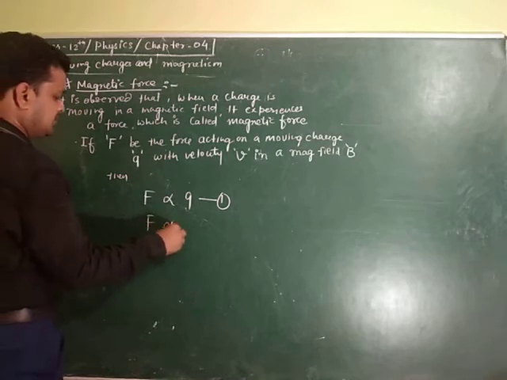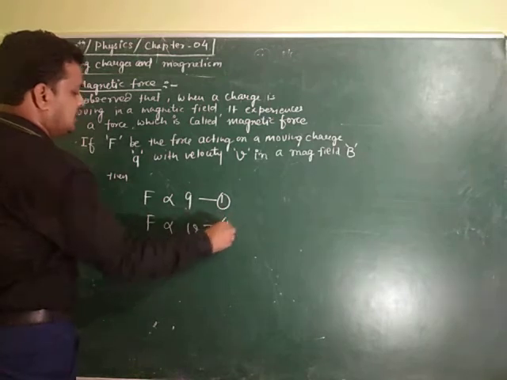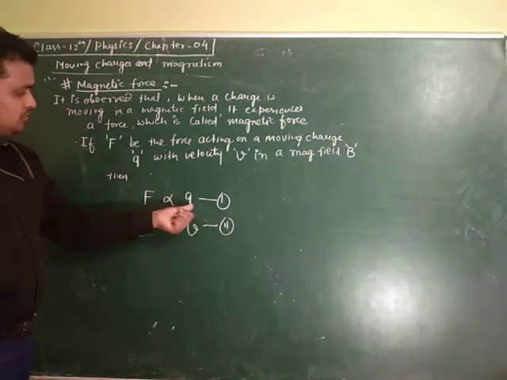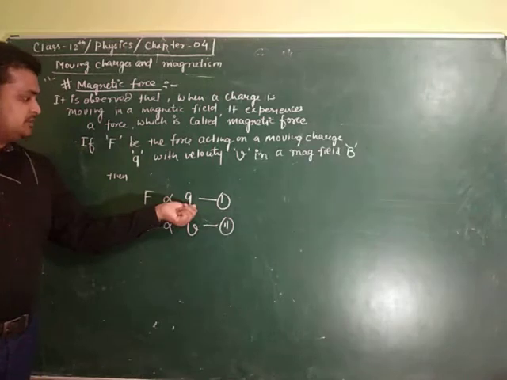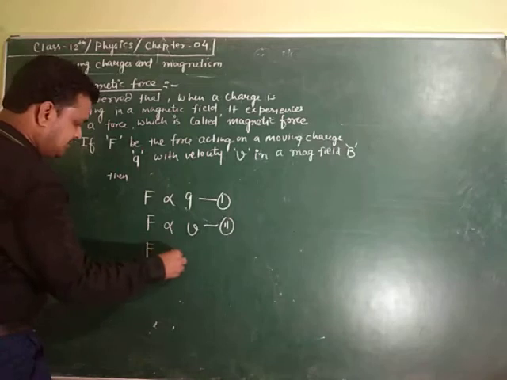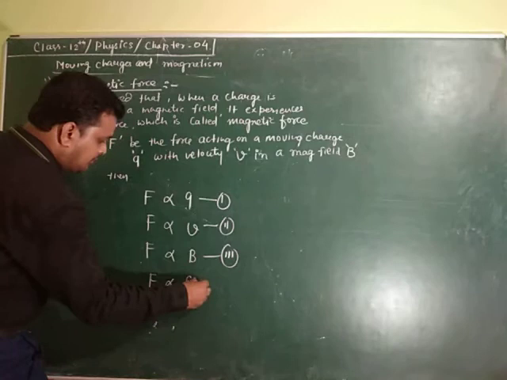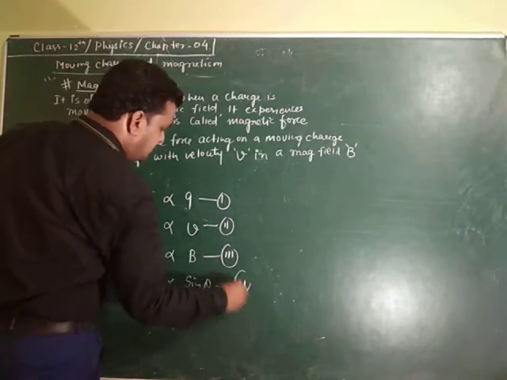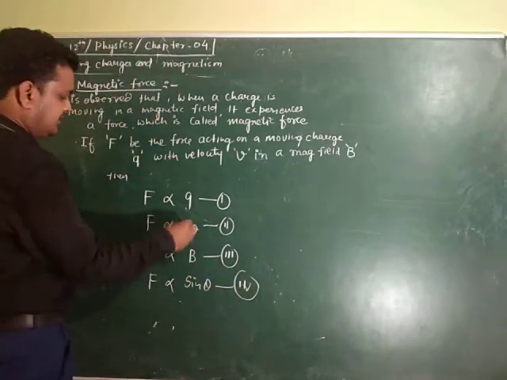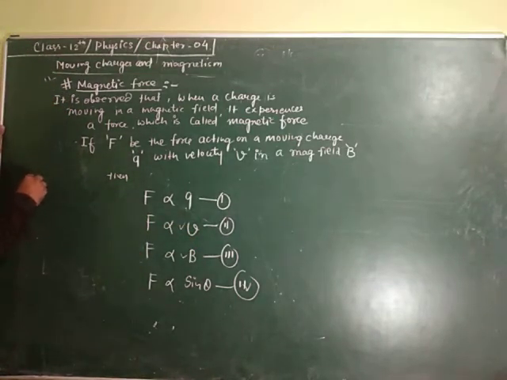F is directly proportional to V, the velocity of the moving charge. Directly proportional means if you increase the charge or velocity, the force will increase. F is directly proportional to the magnetic field B, and directly proportional to sine theta, where theta is the angle between the velocity vector and the magnetic field vector. Combining these, F is directly proportional to QVB sine theta.